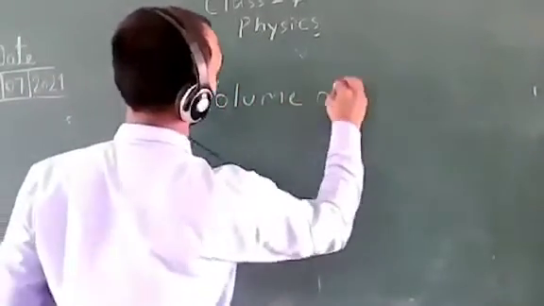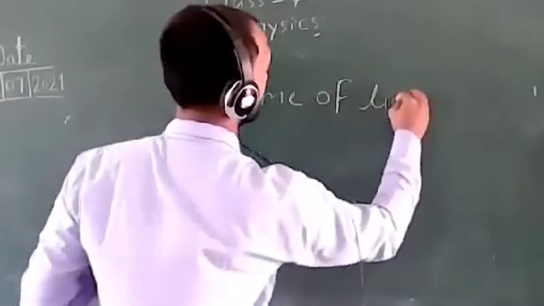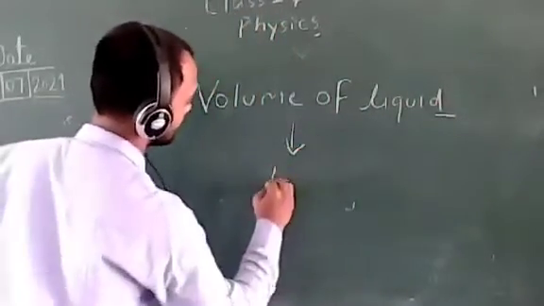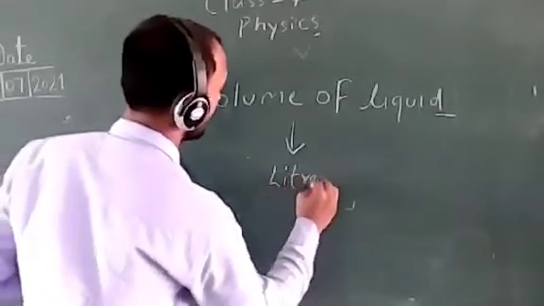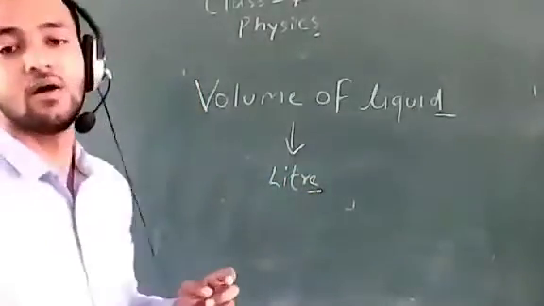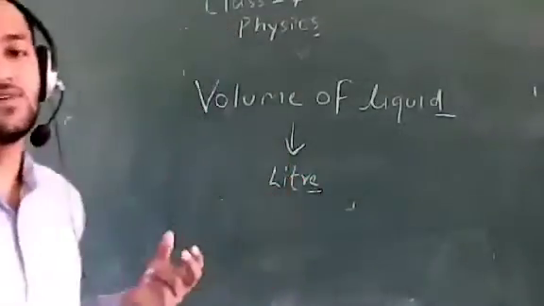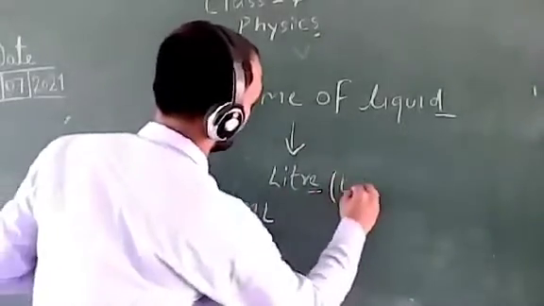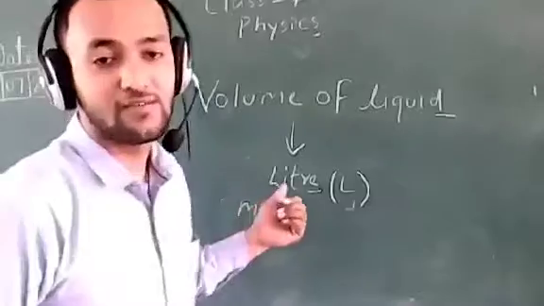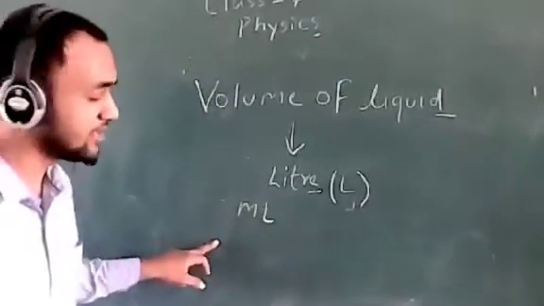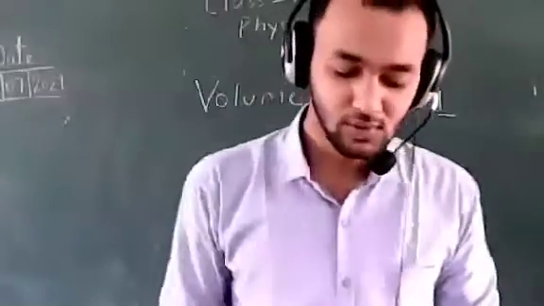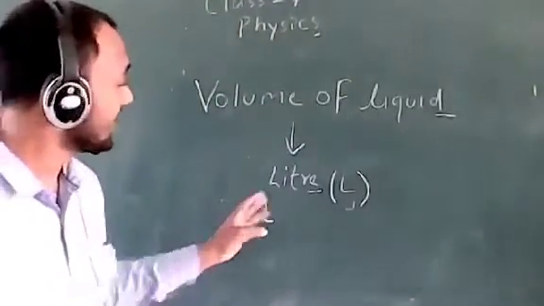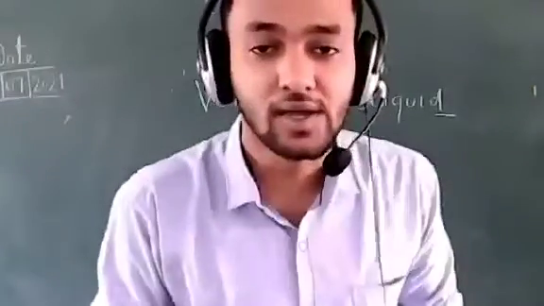Volume of liquid is generally measured in liter and some multiple. If we have to measure volume in a smaller amount, in which quantity will we measure? Milliliter, ml. So generally volume of liquid is measured in liter and its submultiple is milliliter. Now, if we have to calculate how many milliliter in 1 liter, who will tell? Okay, Suyash,